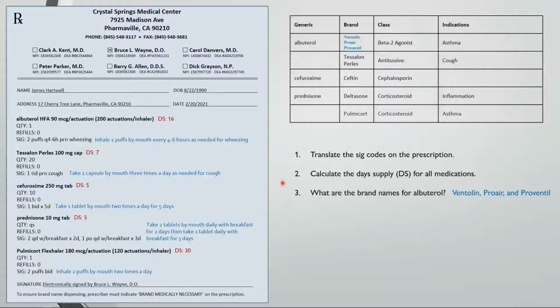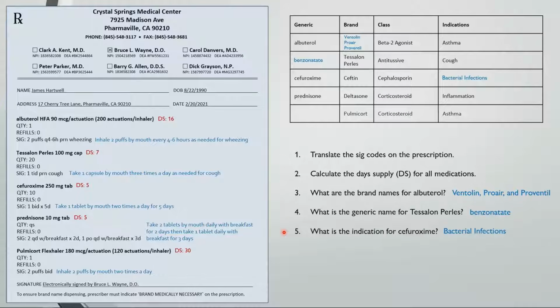Ventolin, ProAir, and Proventil are the brand names for albuterol. What is the generic name for Tessalon pearls? Benzonatate. What is the indication for cefuroxime? Bacterial infections. Calculate the QS, or quantity sufficient for prednisone.